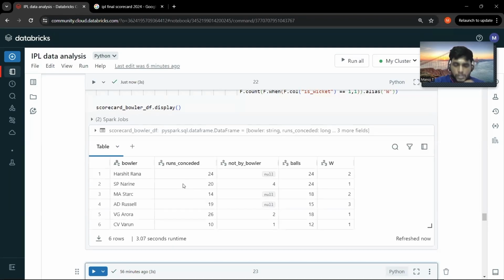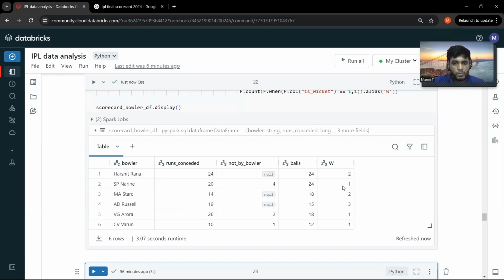Well, so this is the output. Basically, for each bowler, you can see the total number of runs considered and the total number of runs which is not considered by the bowler, which is the runs scored via byes and leg byes. And this is the total number of balls bowled. And this is the wicket.